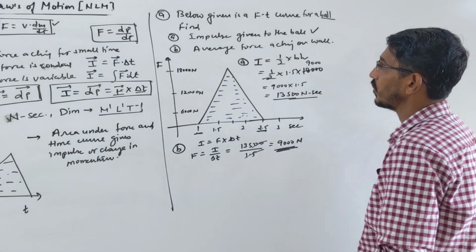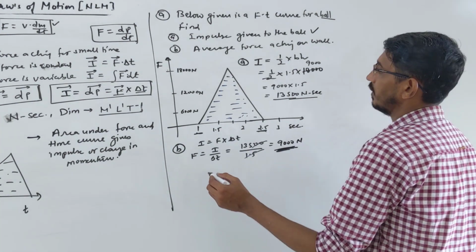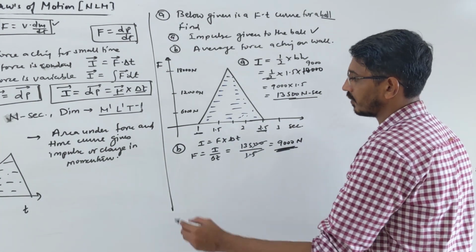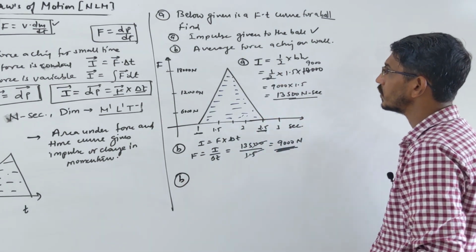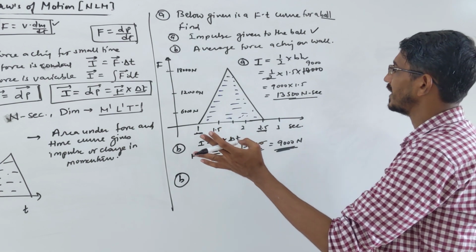Okay, let's do one more question. This type of question is a graphical question. So change in momentum and these things we have to find.